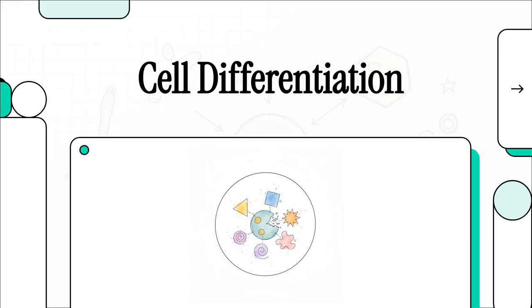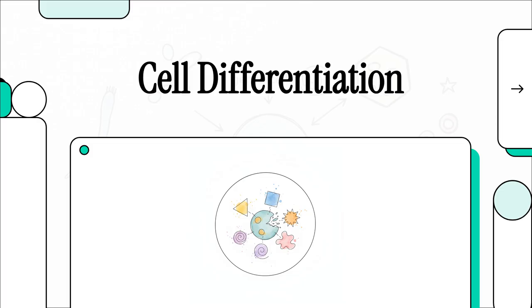Okay, think about this for a second. Every single complex organism, including you and me, starts its existence as just one single microscopic cell. It's honestly one of the most mind-bending paradoxes in all of science. Like, how on earth do we go from a solitary little dot to a fully functioning human being?